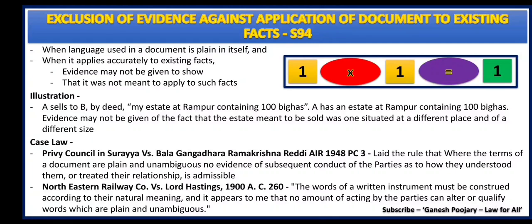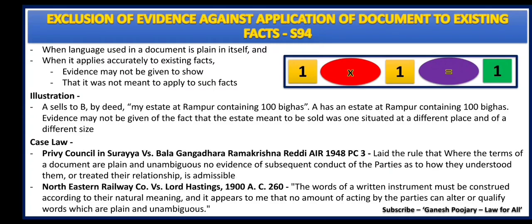Now in Suraya versus Bal Gangadhar Ramakrishna Reddy, in this case law it was held or laid down as the rule that where the terms of a document are plain and unambiguous, no evidence of subsequent conduct of the parties as to how they understood them or treated their relationship is admissible. Once the terms are very clear, after that any of the parties cannot say what they meant because the meaning is very clearly understood. Both the parties have a very plain document. In that case, afterwards you cannot give any different meaning. That is what was held here.